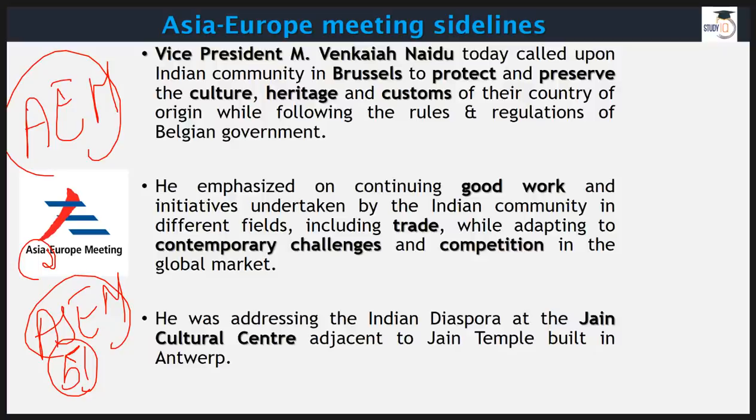Then he talked about the good work, the contribution of Indians in the field of economics and in the field of trade, and the way they are flourishing in various different fields is a matter of joy for our country. He was addressing the Indian diaspora at the Jain Cultural Center.